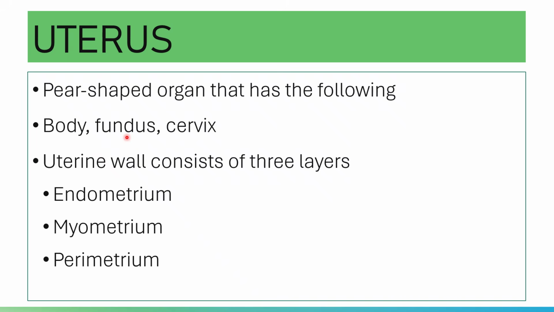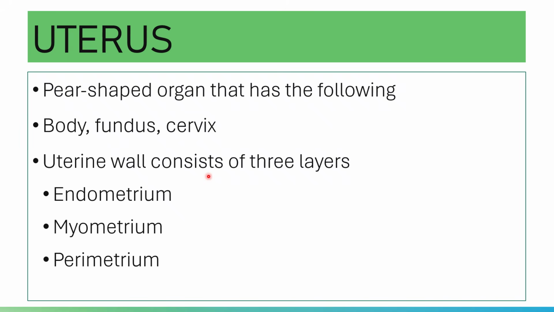The body is the part of the uterus that extends between the cervix and the openings of the fallopian tube. The fundus is the uppermost dome-shaped part of the uterus that lies above the openings of your fallopian tube.